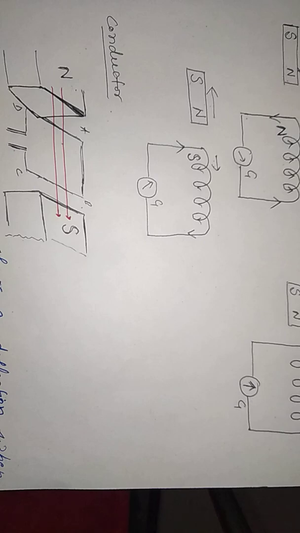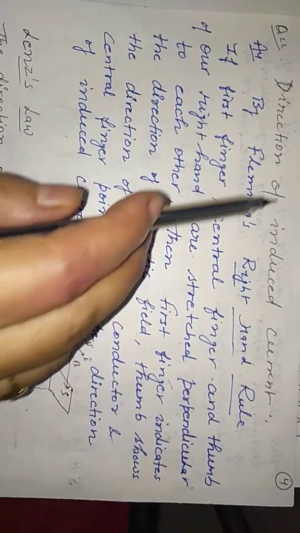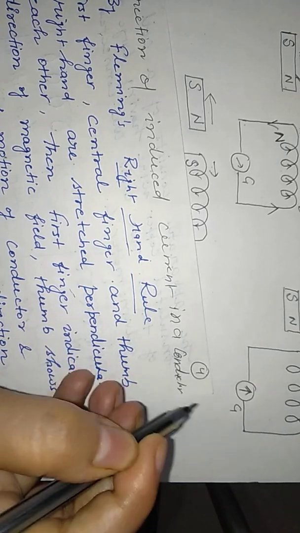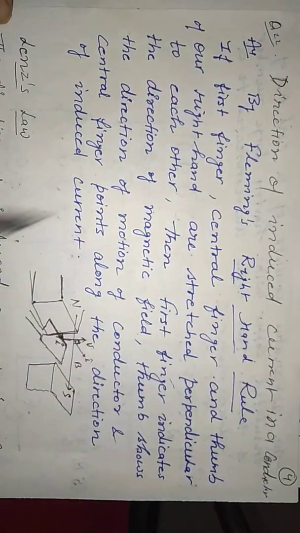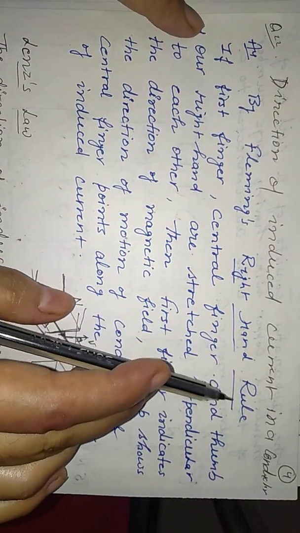Now here we have one more rule. The direction of induced current in a coil we can find with the help of Lenz's law. But the direction of induced current in a conductor, how can we find this? With the help of Fleming's right hand rule.